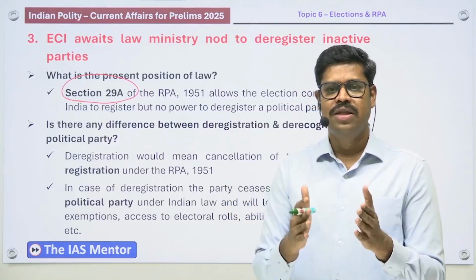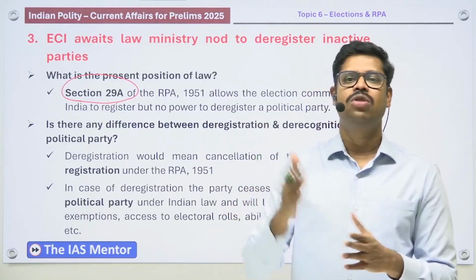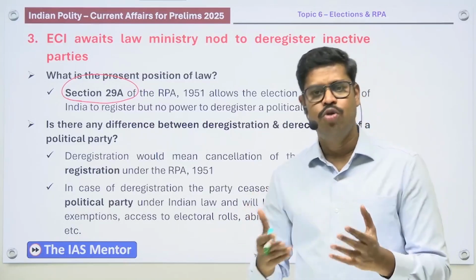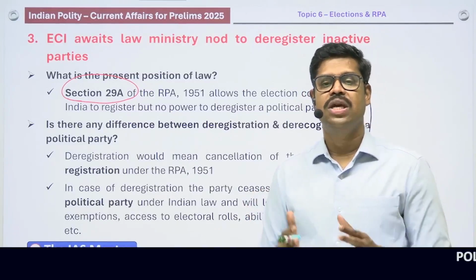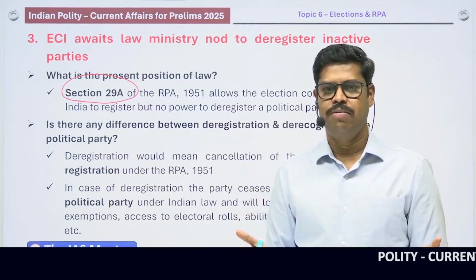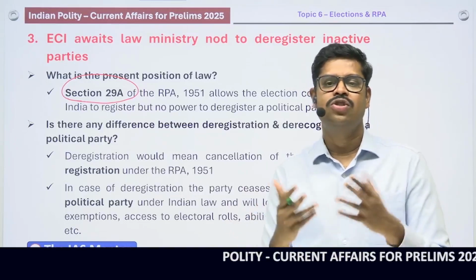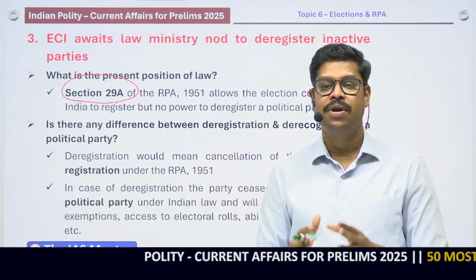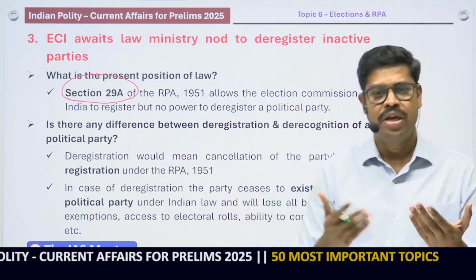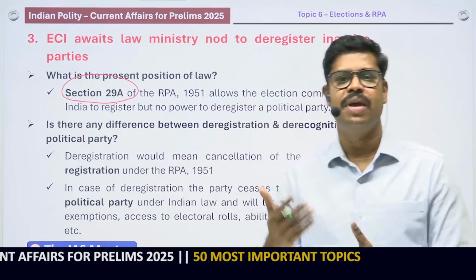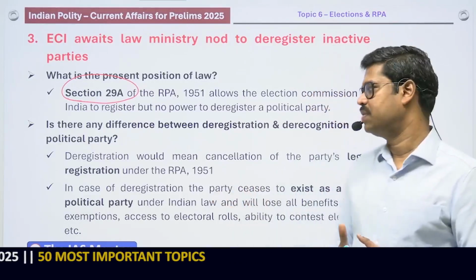However, in the opinion of the Election Commission, these things are misused today. That's why they have written to the Law Commission of India, probably to amend the Representation of People Act 1951 and also give them the power to deregister political parties. Once they are deregistered, they no longer enjoy the status of a political party, and they may not get the benefits conferred upon political parties, which include that they may contest election, they may have access to the electoral rolls and all those things, including the IT exemptions.